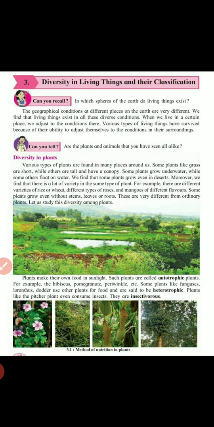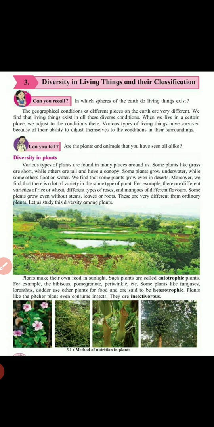If you are taking the geographical conditions at different places on the earth, they are very different. Some places are cool, some are very hot, some are rainy, like this the places are on the earth. We find that living things exist in all diverse conditions, means according to the condition the plants and animals both change, they are adjusting to that environment.